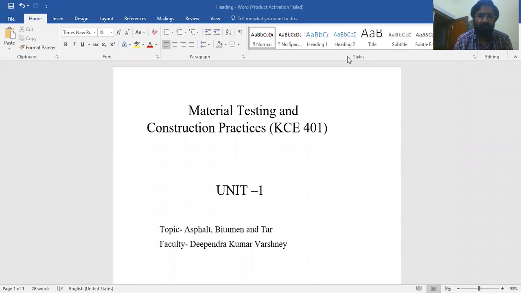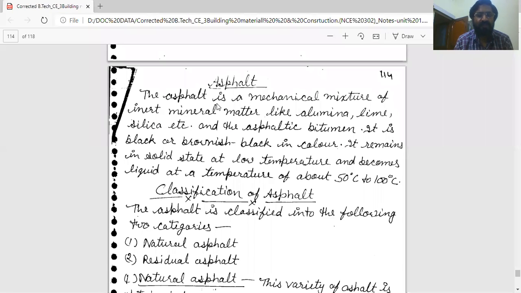Today's topic is asphalt, bitumen and tar. These all are from the same family. All three are binding materials. First is asphalt. What is asphalt?